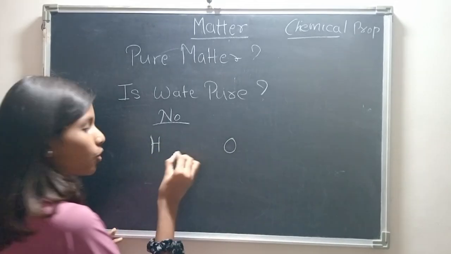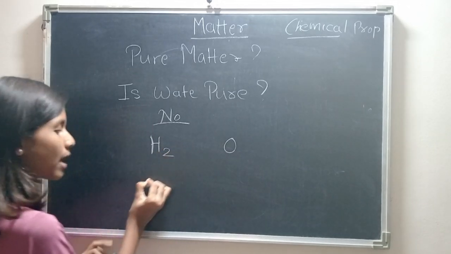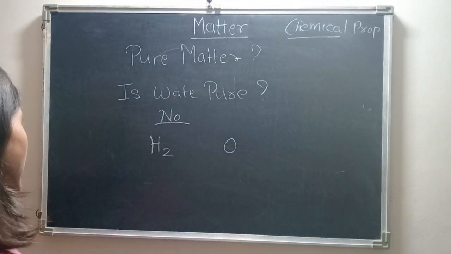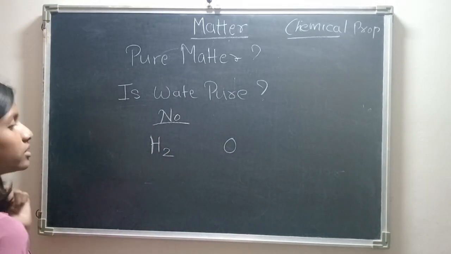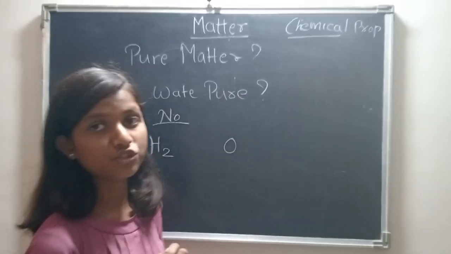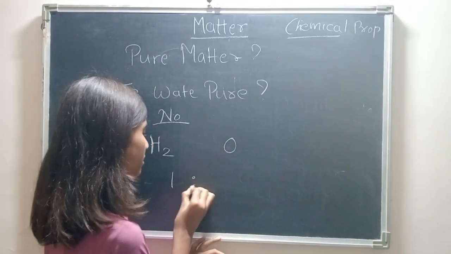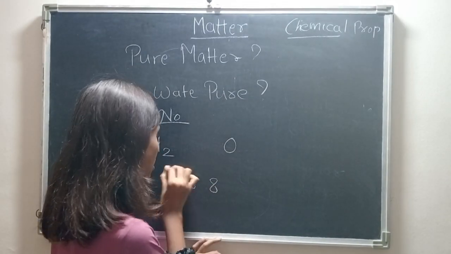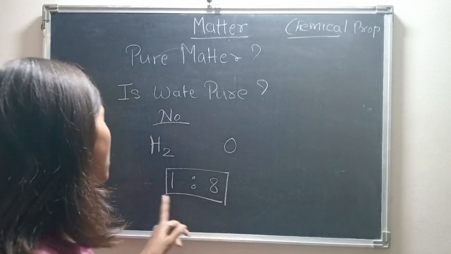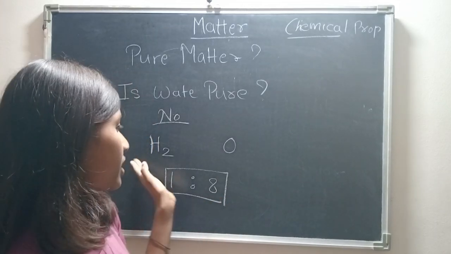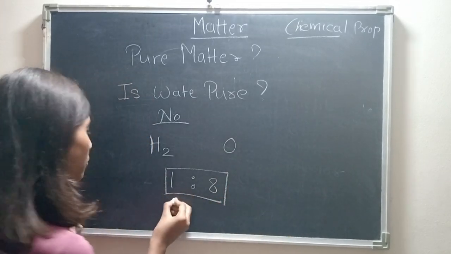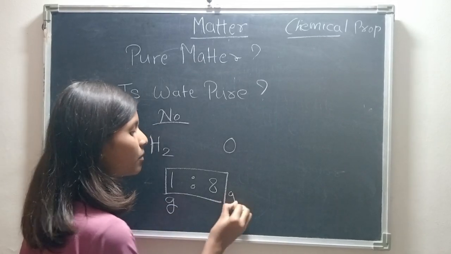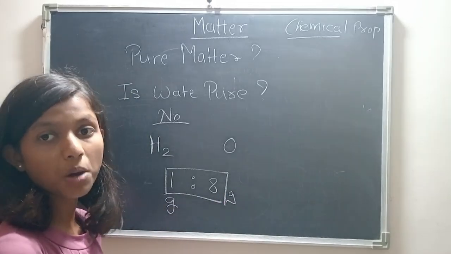So we write H2O. Two atoms of hydrogen are used in water. There is a fixed ratio between them, 1:8. 1:8 is the ratio of hydrogen and oxygen, meaning 1 gram of hydrogen and 8 gram of oxygen should be used to form water.